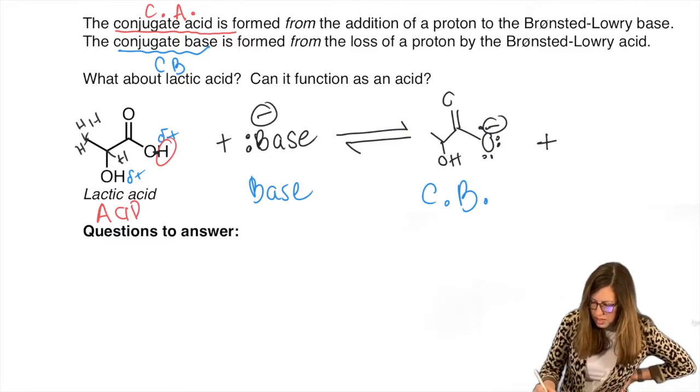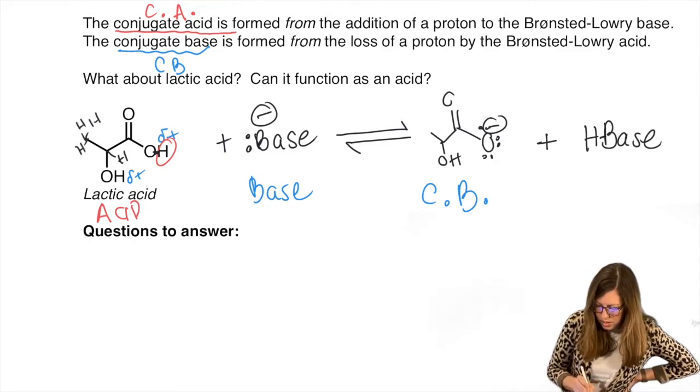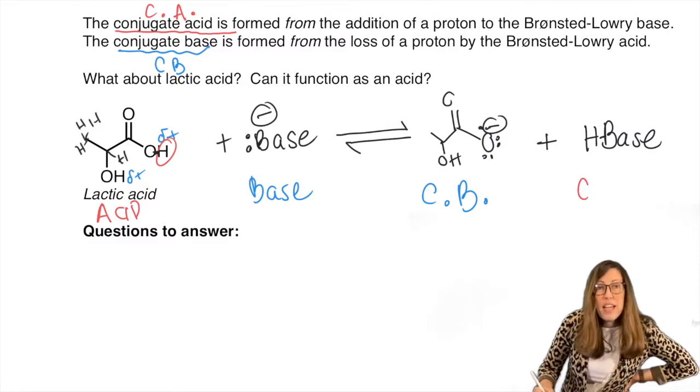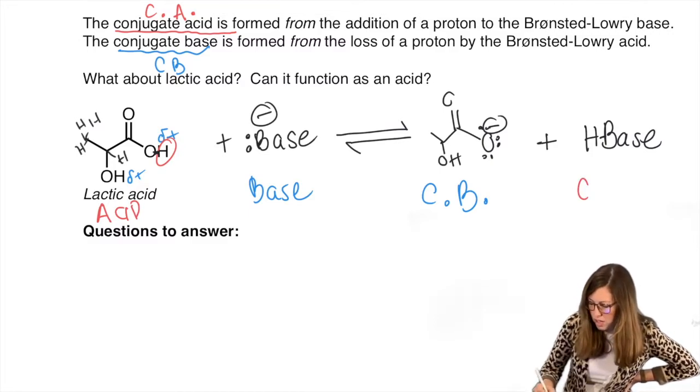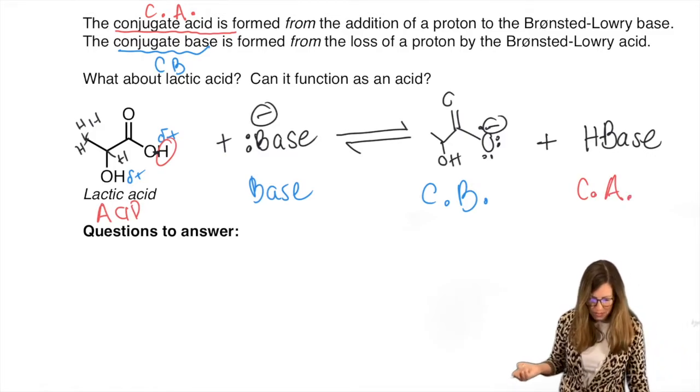Plus your base took the H and it's now neutral. It gained the H, so now it's the conjugate acid. I promised to abbreviate these, so I'm doing that now.